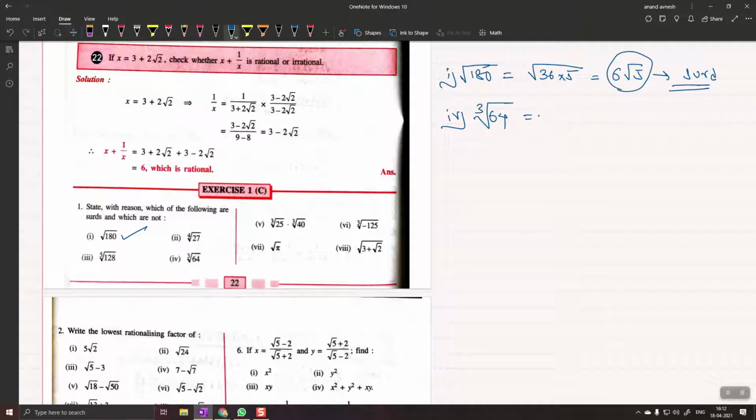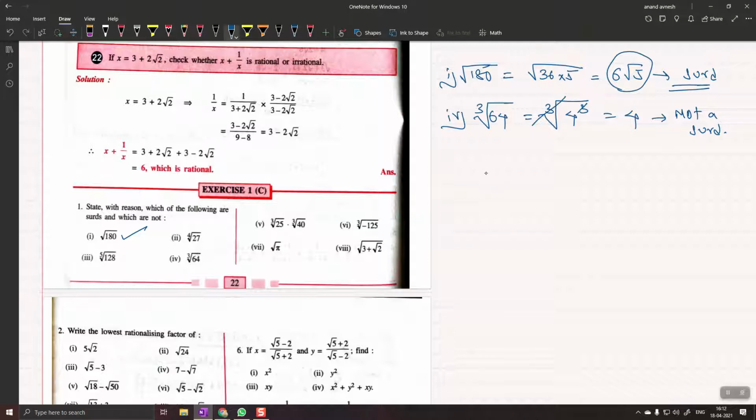Now we all know that 64 is a cube of 4. 4 cube is 64. 4 times 4 times 4 is 64. So this cube and this cube root get cancelled and the answer is 4, and this is rational, so it is not a surd. Basically you have to simplify it, and then decide whether it is a surd or not.